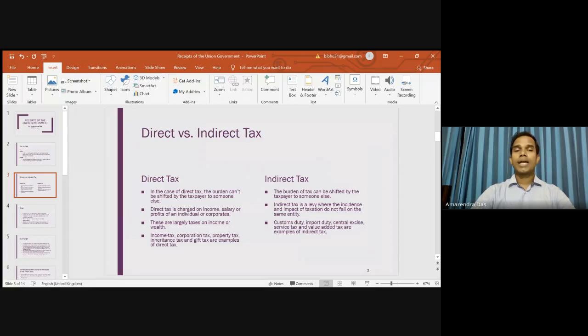So you cannot transfer this to somebody else. The direct taxes are largely on the income or the wealth. Now the examples are income tax, corporation tax, then property tax, inheritance tax, gift tax. So these are the examples of direct tax.